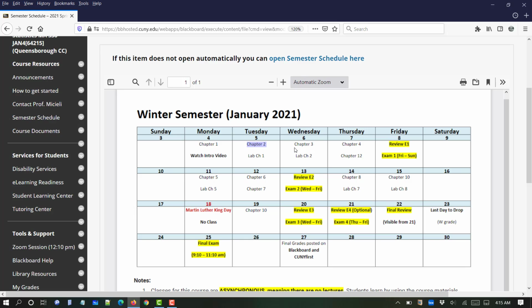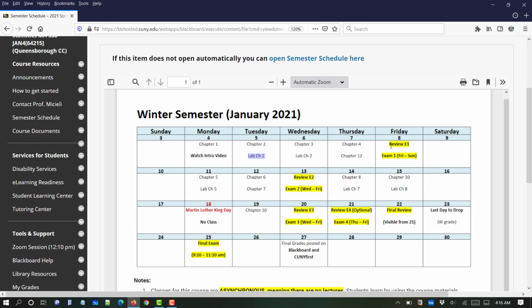You read them, you go over the examples, and there's going to be a homework associated with every chapter that needs to be submitted. Okay, I'll show you that. In addition, some days there are labs involved. Like on day 2, you have lab chapter 1, which is based on the Monday's topics. Okay, and so on and so forth.